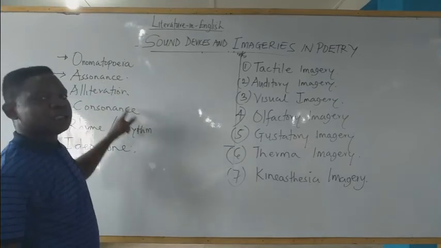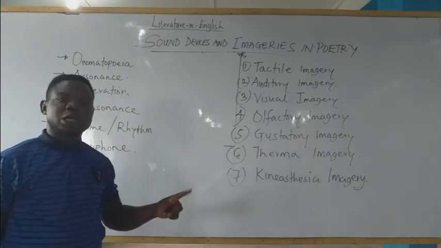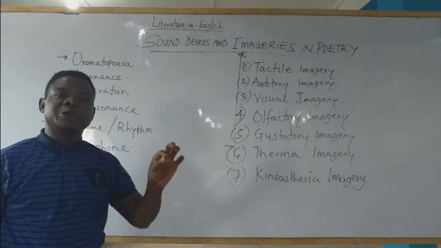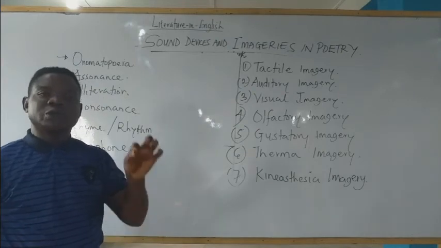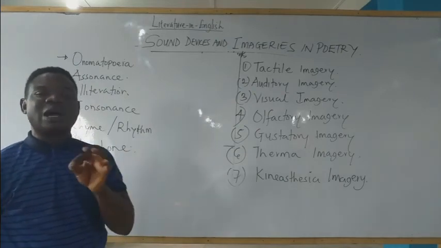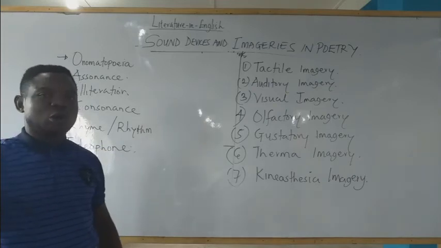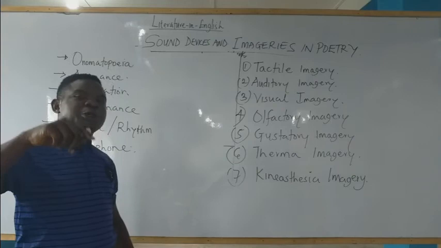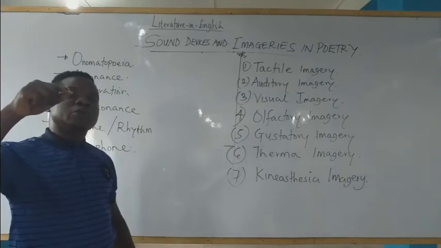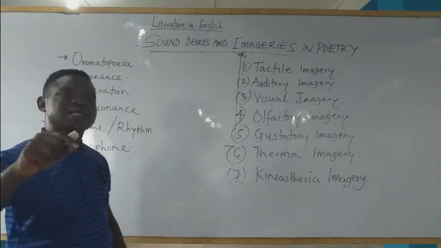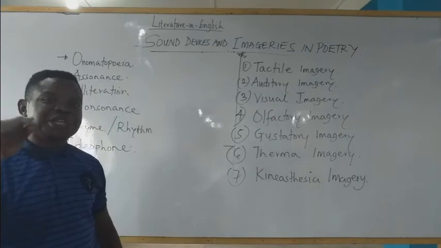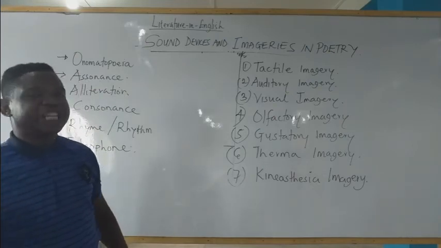Alliteration, on the other hand, has to do with the repetition of similar consonant sound at the beginning of each word, not line. It is the repetition of similar consonant sound at the beginning of each word in a line.